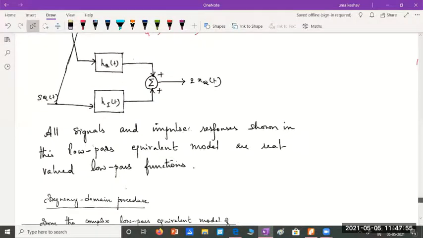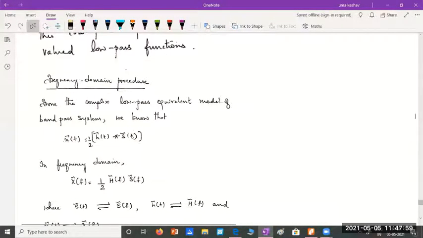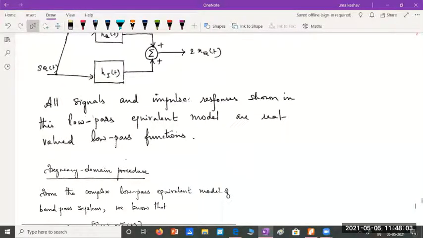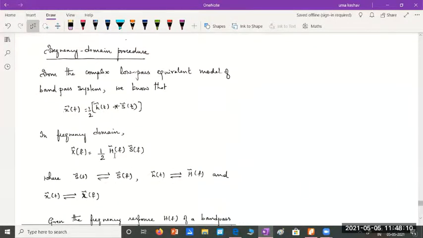Let's go through the frequency domain analysis quickly. Since these parts are actually repetition, I'll run through. We have done a part of this in the previous analysis also. So the frequency domain procedure, as usual, we'll start off from the complex low pass equivalent model of the band pass system. So we know the band pass signal is given as x of t.